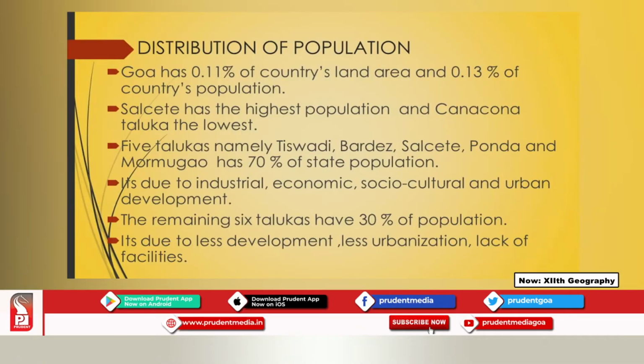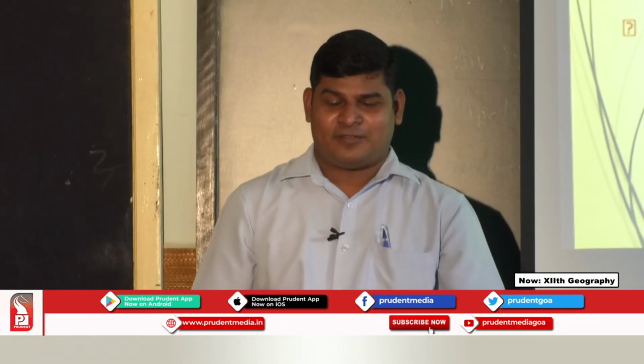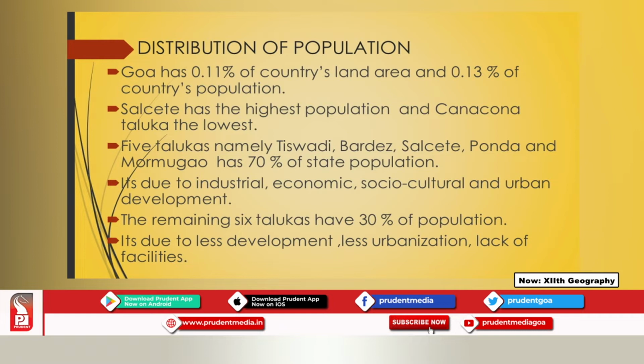We have 5 talukas of Goa that nearly account for 70% of the state population. Which are those talukas? You have Tiswadi, you have Bardez, you have Salsette, Ponda and Marmugao. So these 5 talukas are the ones which contribute 70% of Goa's population.